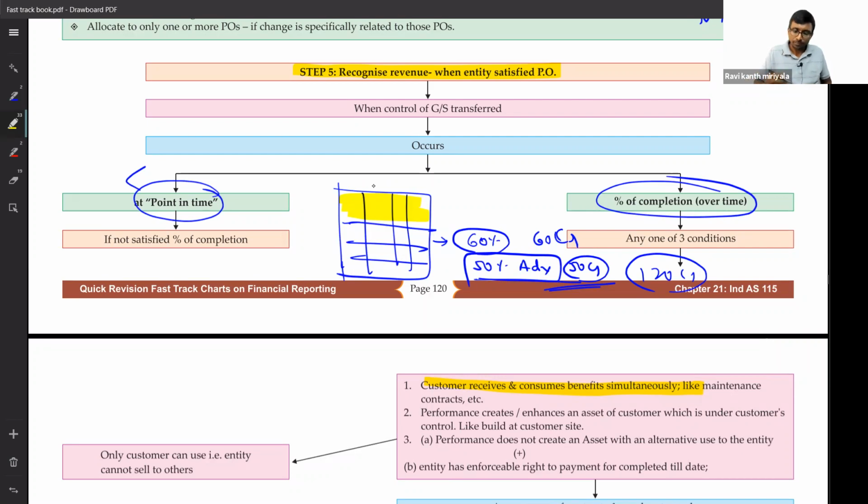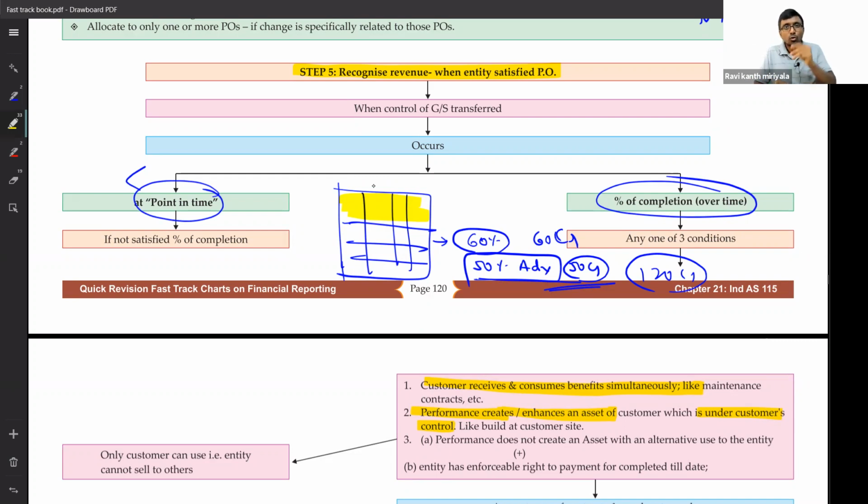Second, check whether the performance creates or enhances an asset which is under the control of the customer. The builder is constructing in his site, not in my site. So the customer does not have control over the asset, and the second condition is also not satisfied. Then we are left with only the third condition.